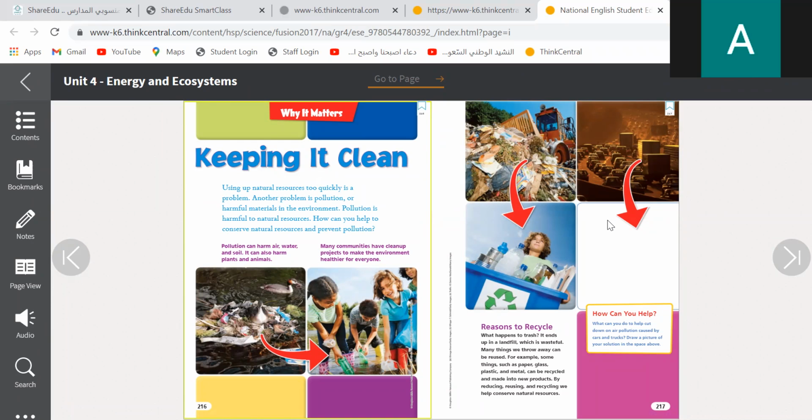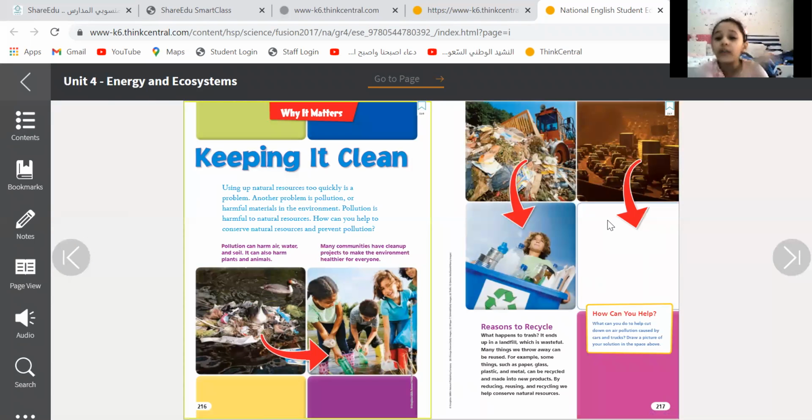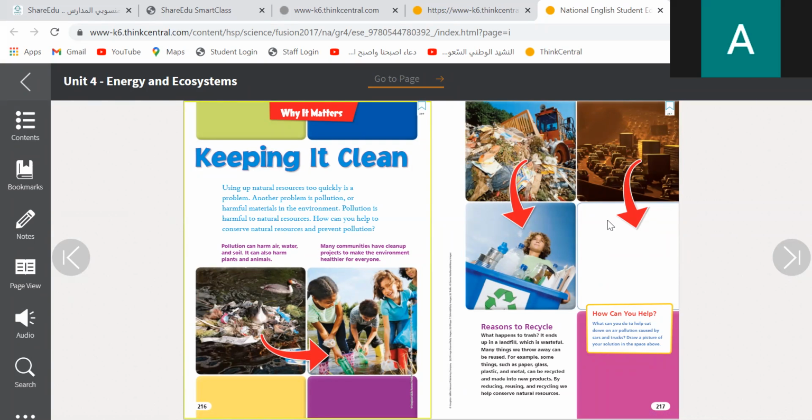Miss, if the human body doesn't get water, it will die. Excellent. It will die if it doesn't eat or drink. Sometimes even plants can go extinct because they live in water. Guys, we will never have clean things. Is it very important to keep it clean?